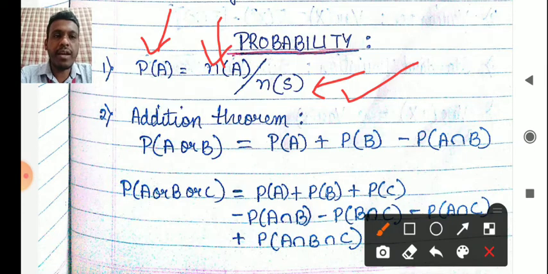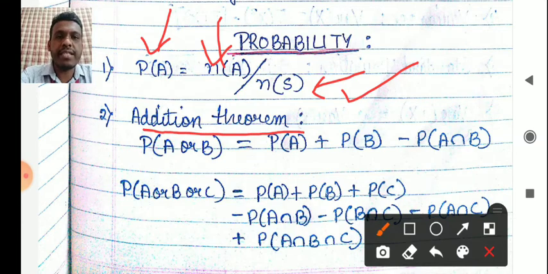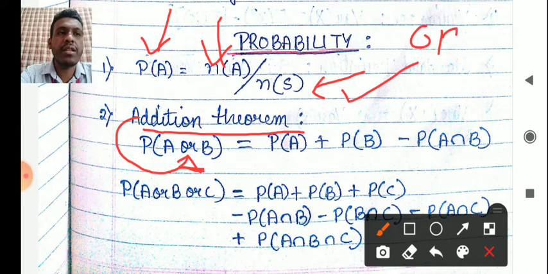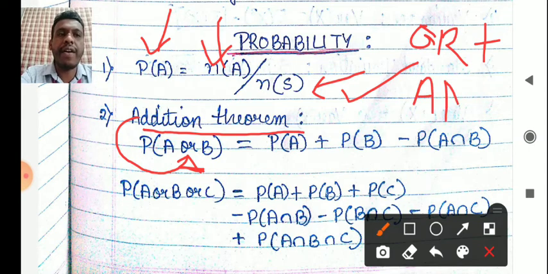The second formula that is there is of addition theorem. One 5-mark question can be expected from addition theorem. Addition theorem is written as probability of A or B. Remember this, whenever addition is there, you always have the word or. Whenever or comes, this means it is plus. Whenever and comes, it means multiplication.